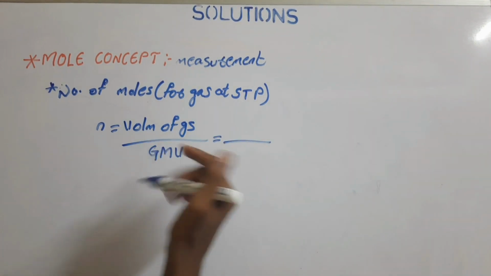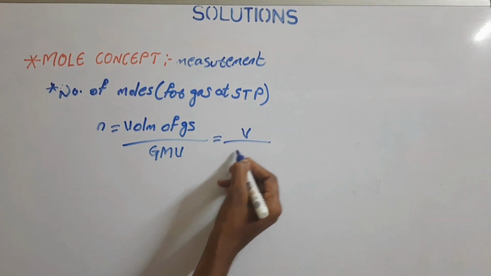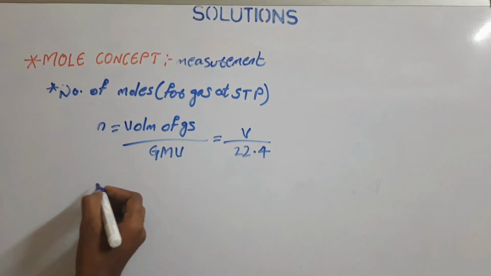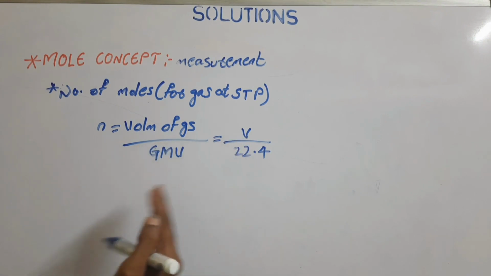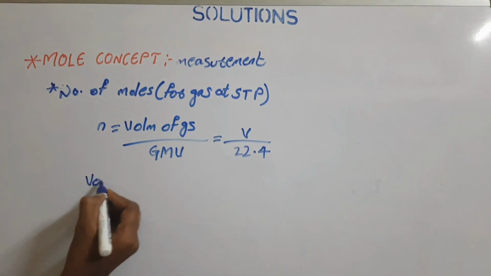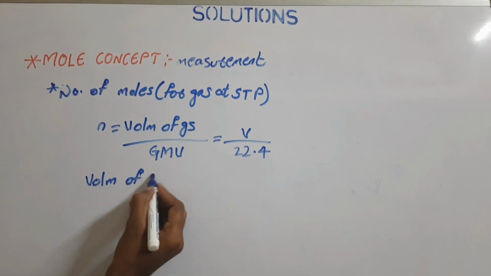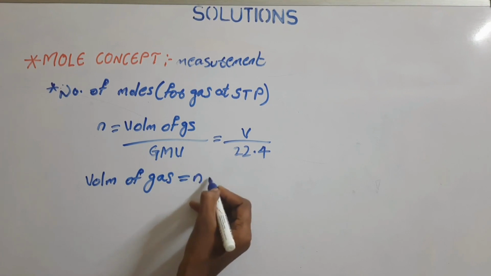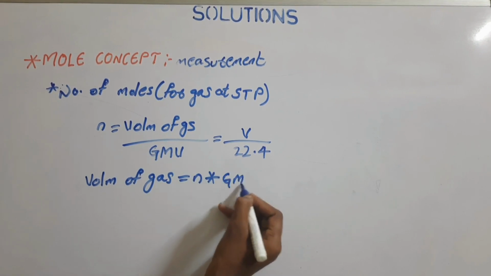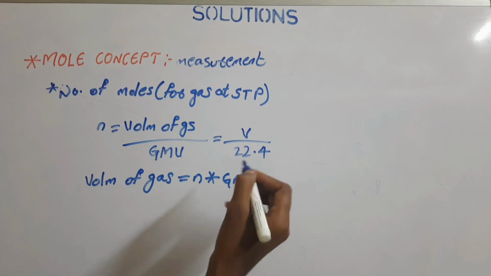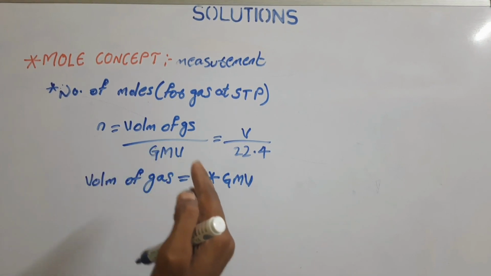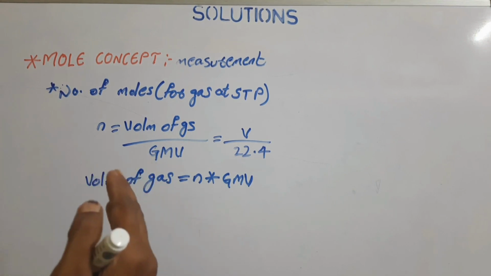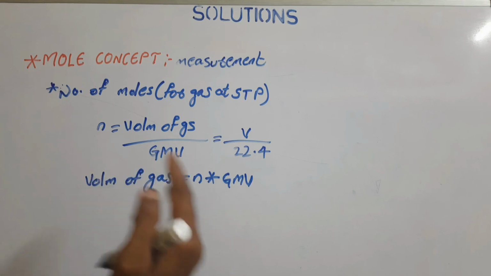The volume of the gas is V and the gram molar volume is 22.4. So N equals V by 22.4, and the volume of gas will be N into 22.4. By using this concept, we can calculate the volume of a gas or the number of moles present in a gas at STP.